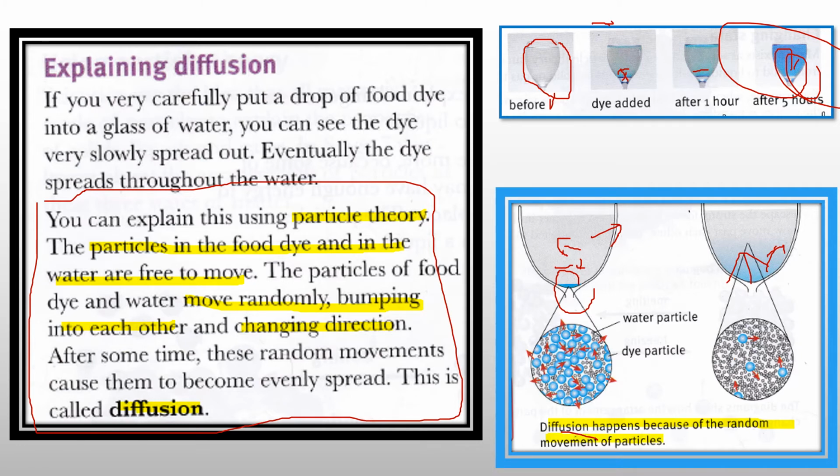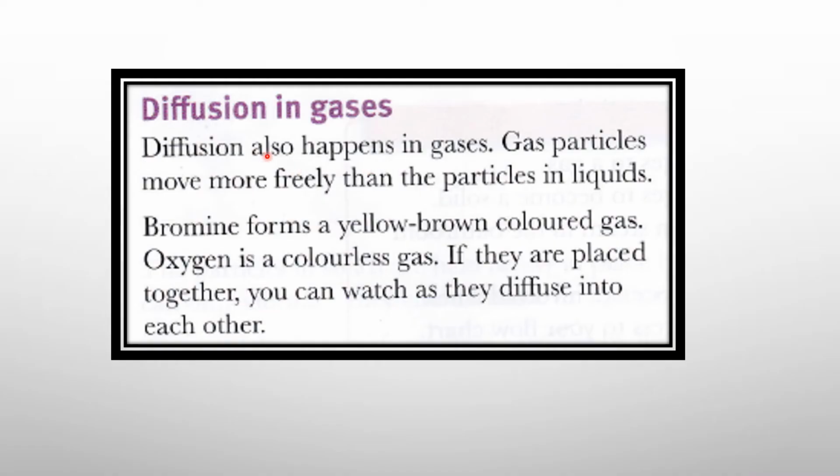So what does diffusion mean? According to particle theory, the particles in the food dye and in water are free to move. They move randomly, bumping into each other, changing direction, and after some time, this random movement causes them to become evenly spread. This is called diffusion. Now let's see diffusion in gas. Diffusion also happens in gas.